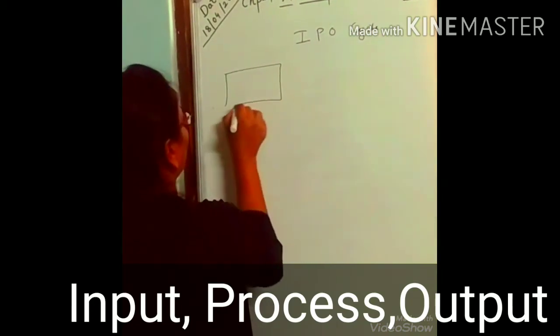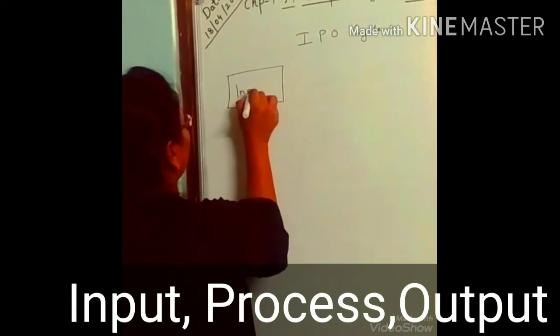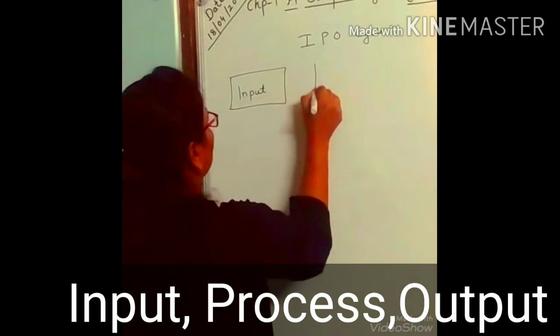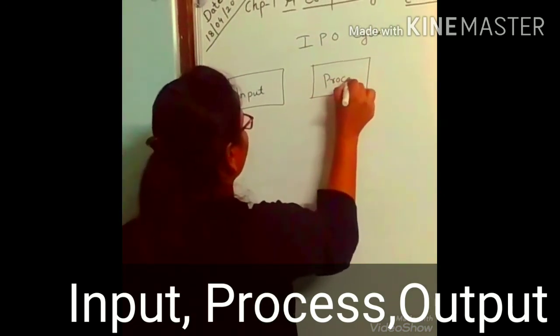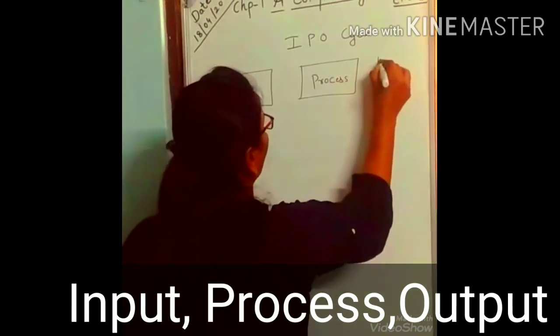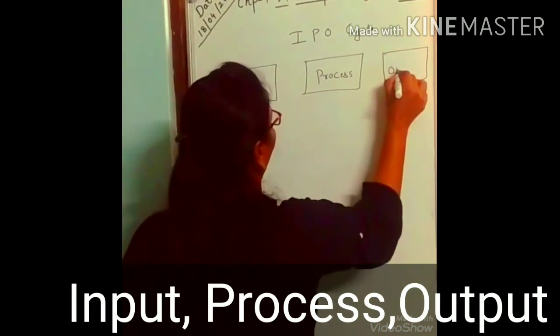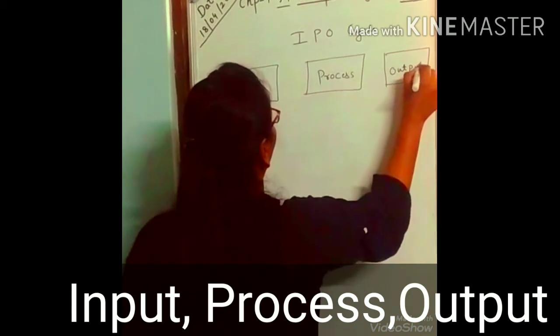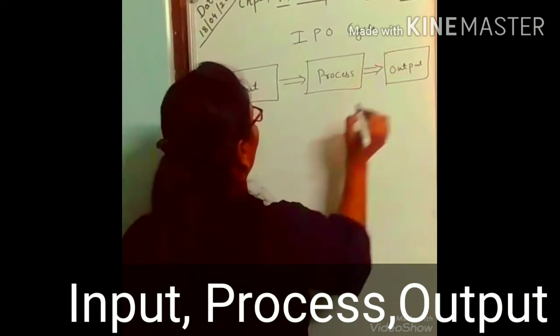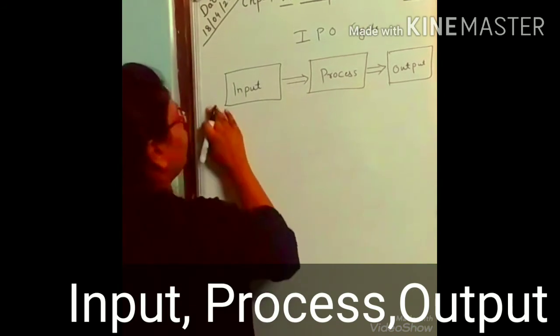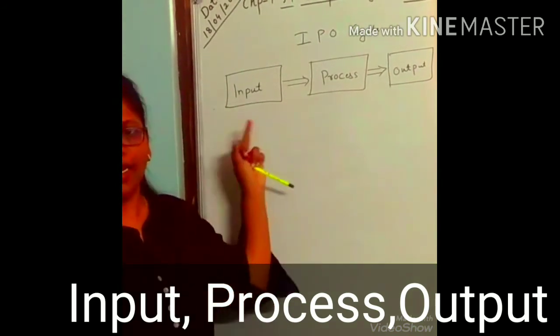Here first is input, then we have process, and then we have output. Input, process, output.